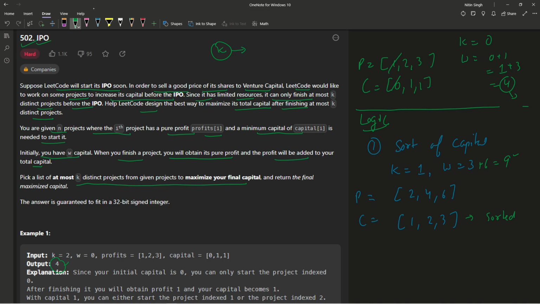So guys, for that I can use a priority queue, right? So what I can say is, until I have a capital value which is less than or equal to W, I can put it in my priority queue. So in the priority queue, I can see that 1 is less than W. So okay, I put 2 in the priority queue. Why 2? Because that is the profit that is going to be taken, right? Now I can see this value 2 is also less than W. So I'm going to take 4 as well in my priority queue. Now I will move ahead. 3 is less than W. Yes, it is less than or equal to W.